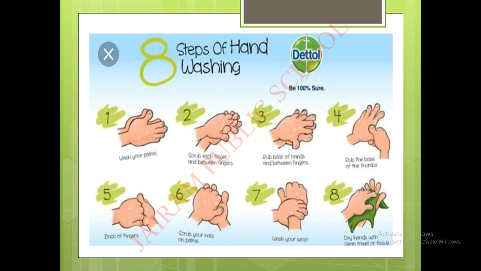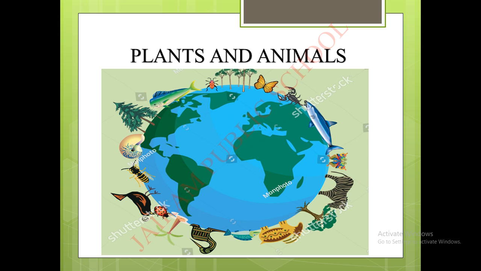Good. Now, before entering into our lesson, we can have a small recap about plants and animals. I know that you have already learned more things about plants and animals. Yes or not? Now, I have a question. Do all the plants and animals have the same feature or different? Let us see. Here is a picture. In this picture, we can see the difference and the common features about the plants and animals.